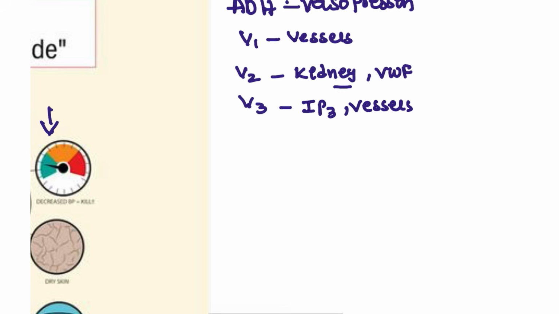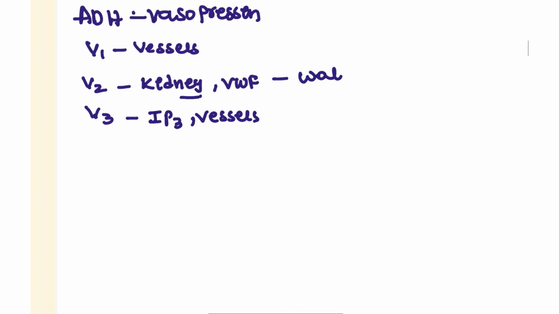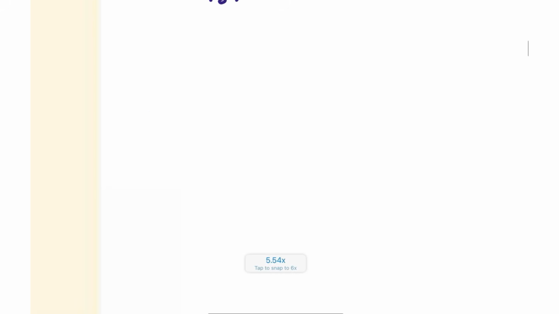So V2 is present in the kidney. What is the role of the kidney? The kidney does water retention, so more water has to be absorbed back into our body. That is the function. Here the ADH is not working, so water cannot be reabsorbed and has to go out. That is what is happening here.